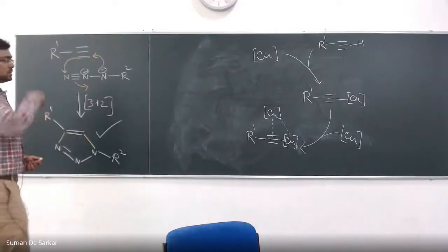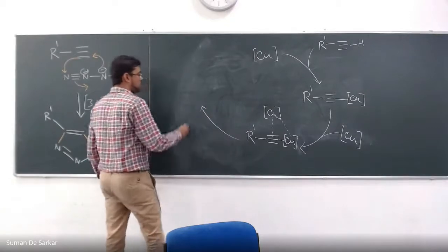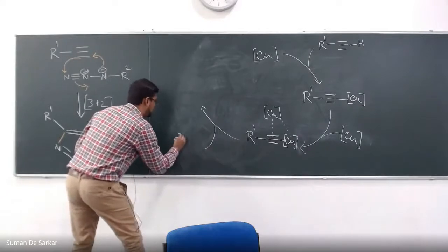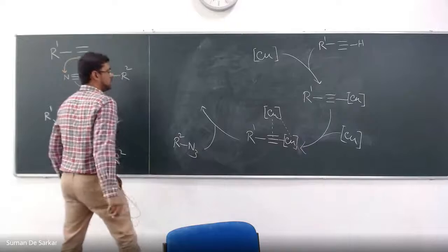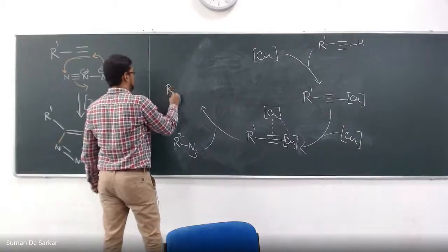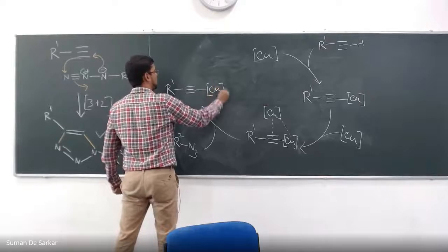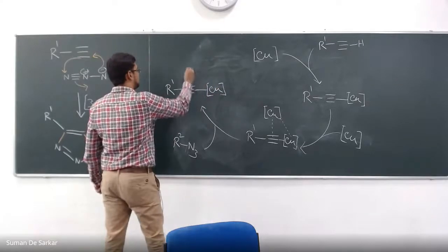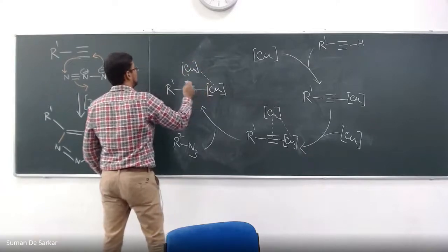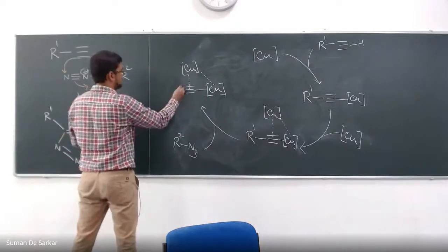Okay, now comes the azide. This R2, N3. And then what happens? It's copper here, dotted copper, second copper. I'll draw it a little bit bigger so that you can see it properly.